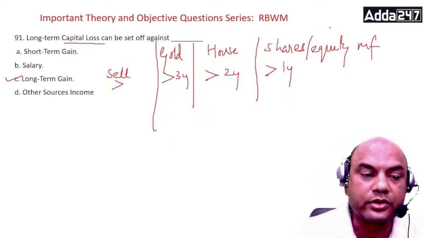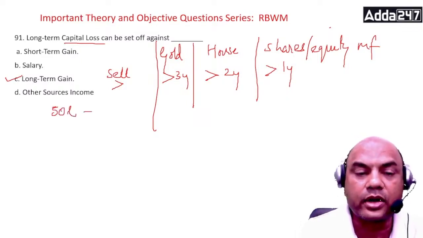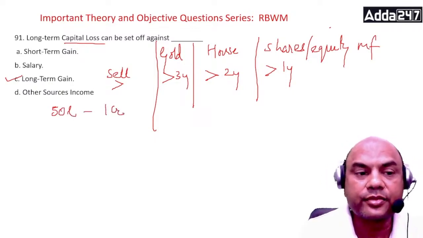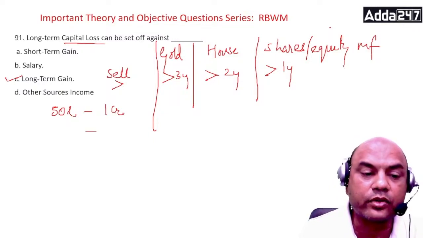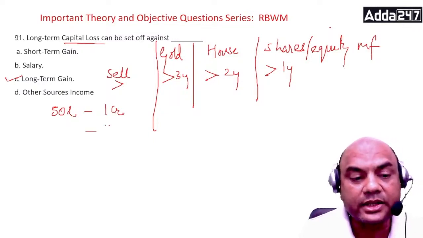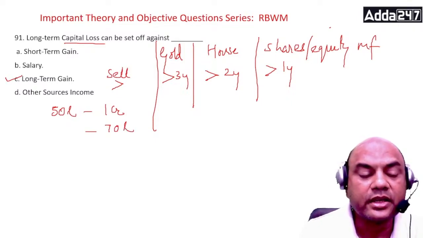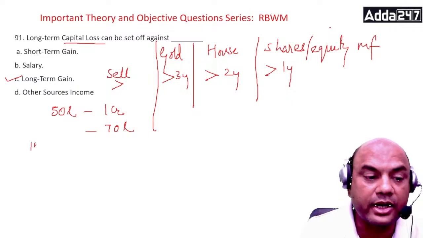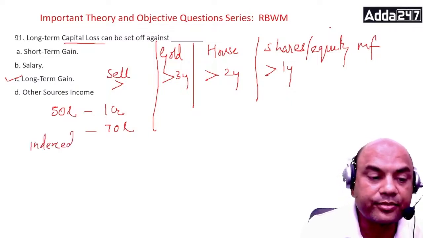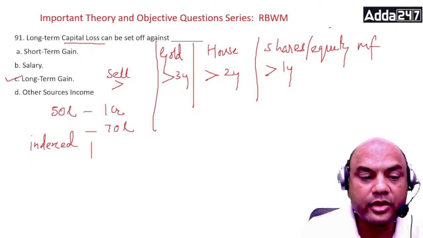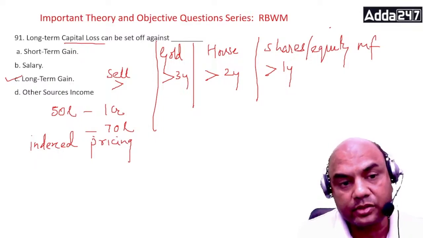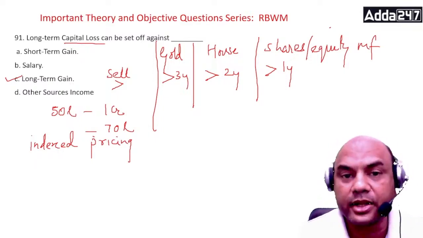Suppose I purchase a house for, let's say, 50 lakhs and I sell it after 4 years for, let's say, 1 crore. So then I am getting the gain. If I purchase it for 50 lakhs and sell it for 40 lakhs or even 70 lakhs, then also using indexed pricing, a new concept in long-term capital gains, this indexed pricing will give you the profit or loss. This you have to calculate. That's a separate numerical. We'll deal with it someday else.